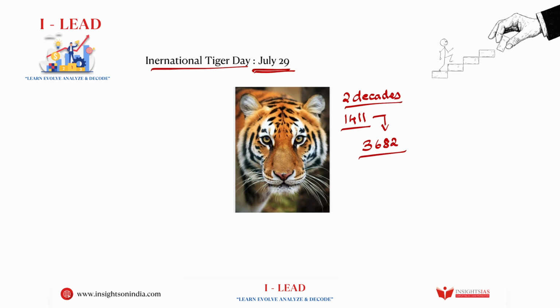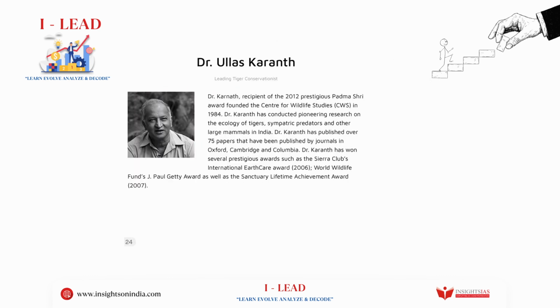Okay, which is a very, very considerable change. And because these humans refused to let these tigers vanish, now these tigers are roaring again, right? So let us see some superheroes who made this possible.